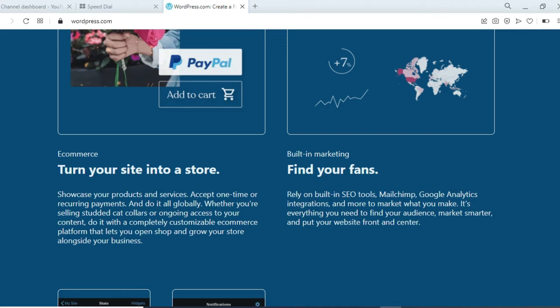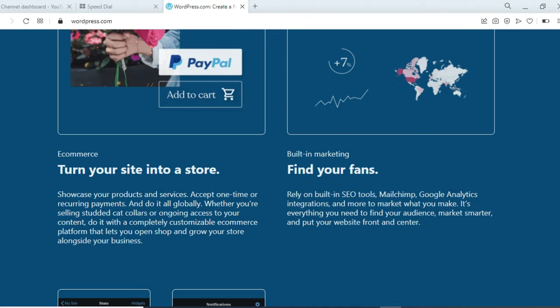And you can also create an eye-catching e-commerce store, and showcase your products and services and sell your products globally through WordPress.